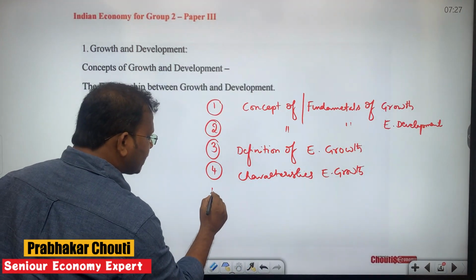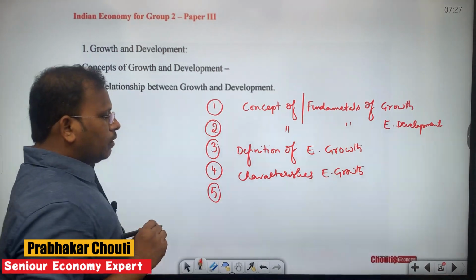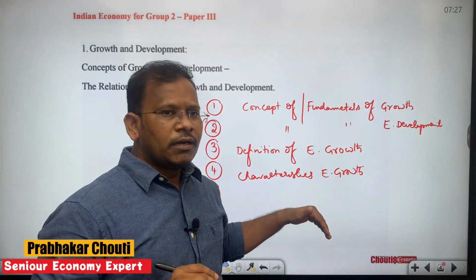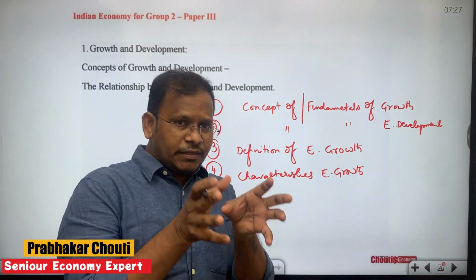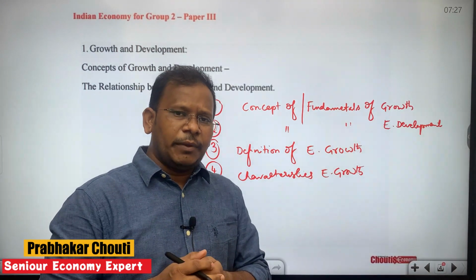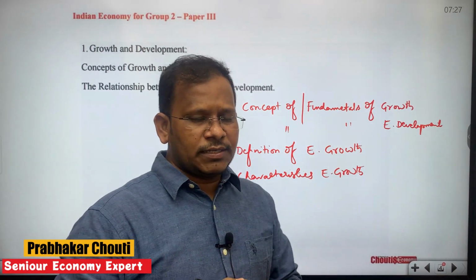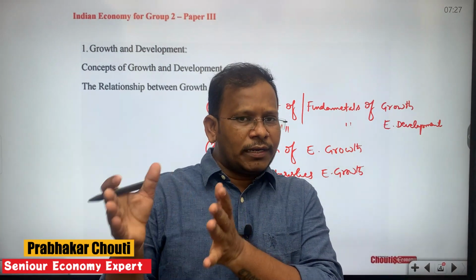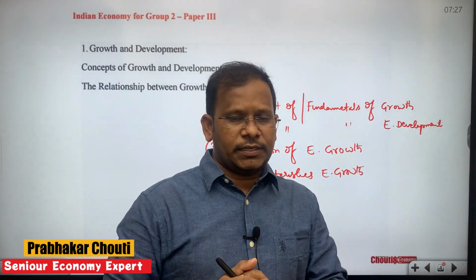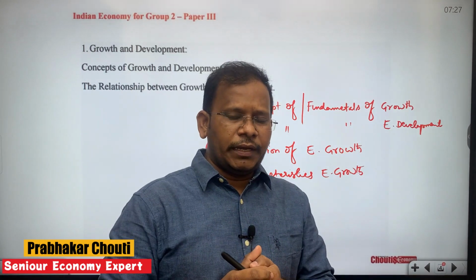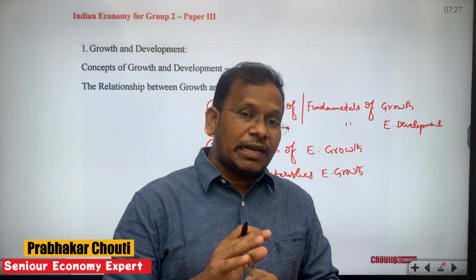Then our fifth subtopic is the drivers of growth, which means how a particular country can achieve growth. During the pandemic, Indian economic growth fell to negative levels, said to be minus 7.3% of the real economic growth rate. What could have happened to the Indian economy to go to negative levels?